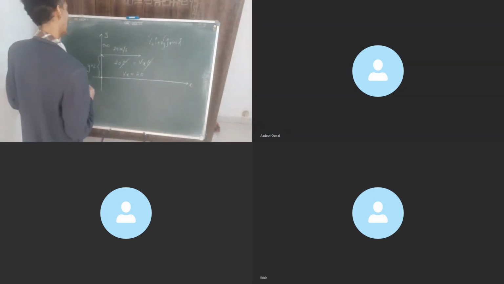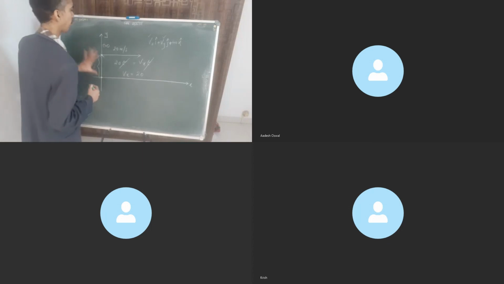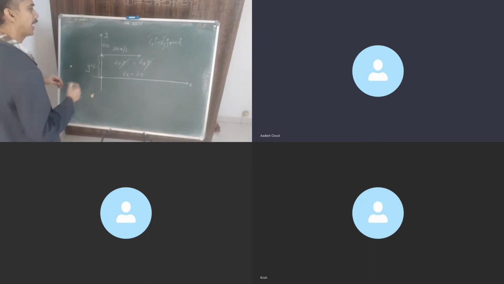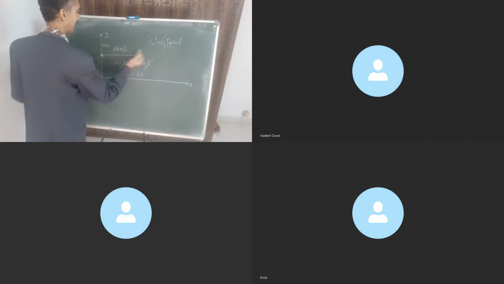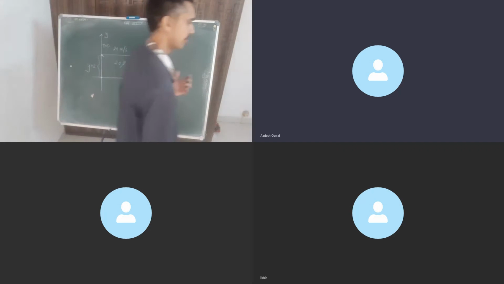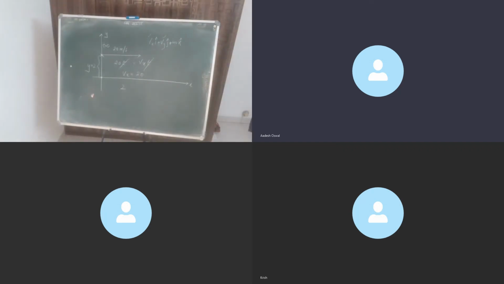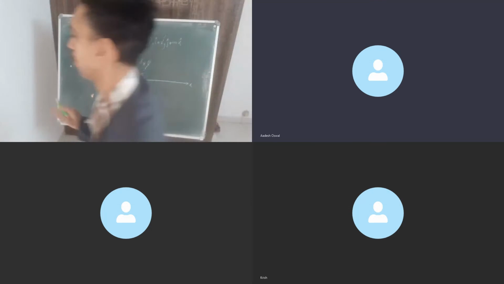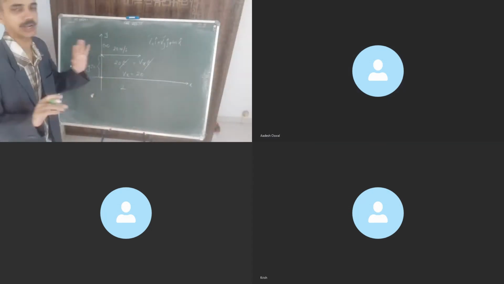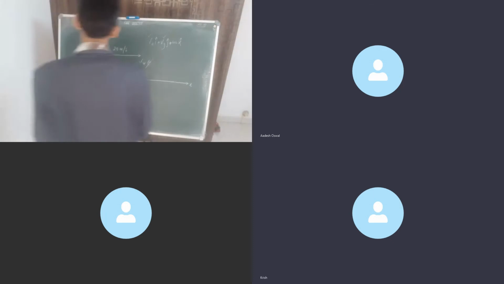How can I calculate? I will use this time, the y coordinate. Is it okay? Yes, sir. What is the y coordinate of this particle after time t? It will remain the same, correct? The y coordinate of the first particle doesn't change, agreed or not? So the y coordinate will remain the same throughout its motion. Y will be 2, correct? Yes, sir.